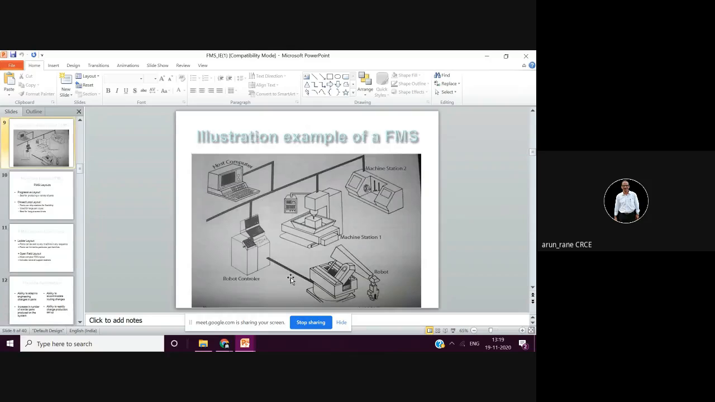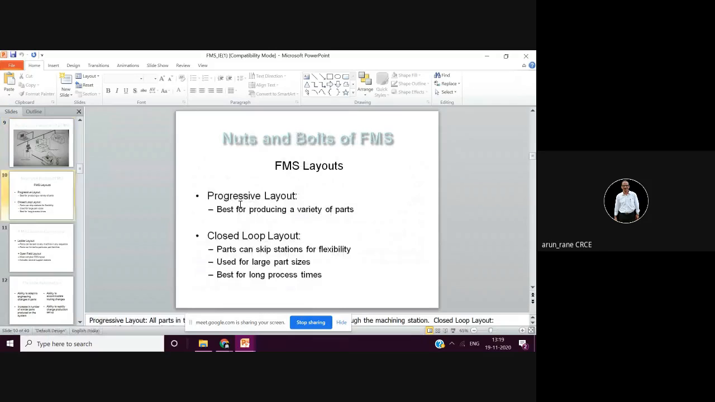If you want to draw a picture of FMS, you can draw it like this, a block diagram. You have a host computer which controls different machines. Like you have a lathe machine, you have a milling machine, you have a robot for material handling, and so on.